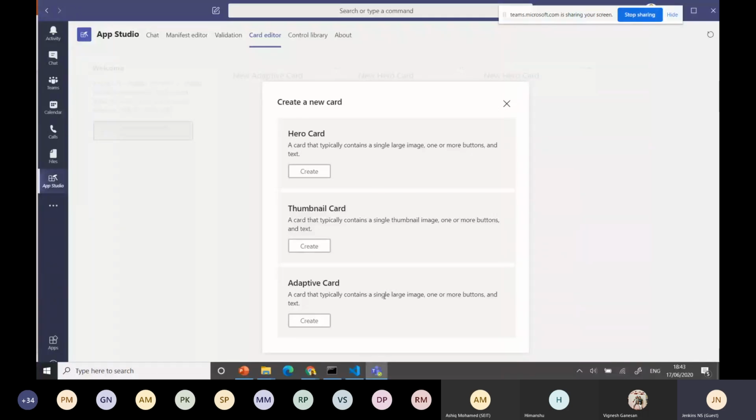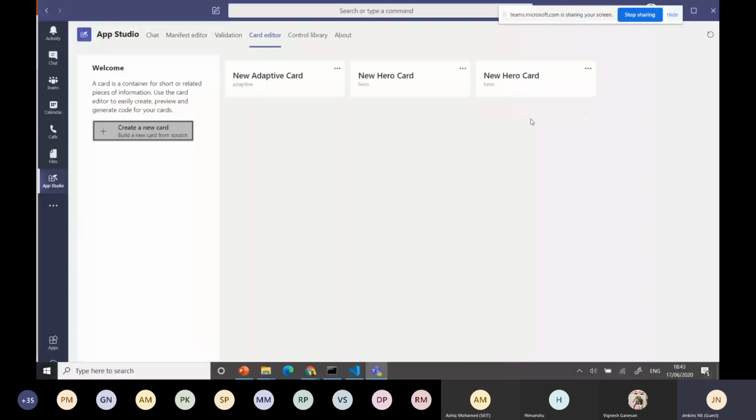These are Microsoft supported and also recommended. If you have other cards, some cards are supported. Just refer to the site, the list is there. I don't want to show it as we don't have time. You can utilize the other cards, but the preferred one is the adaptive card because it supports more scenarios. We are able to use it in a lot of places.